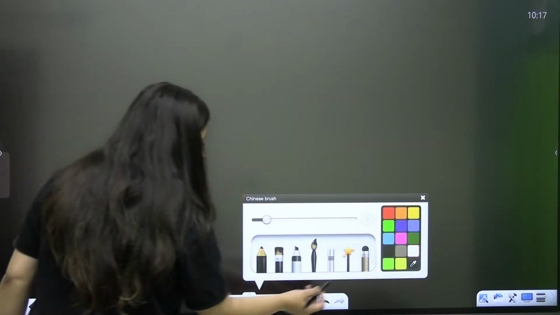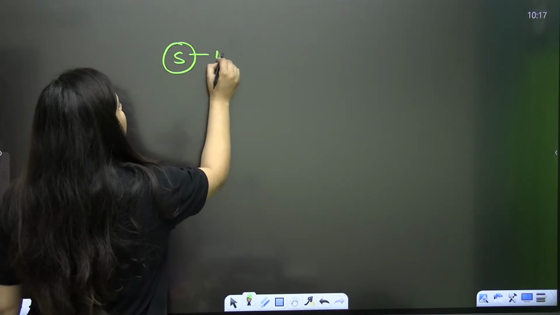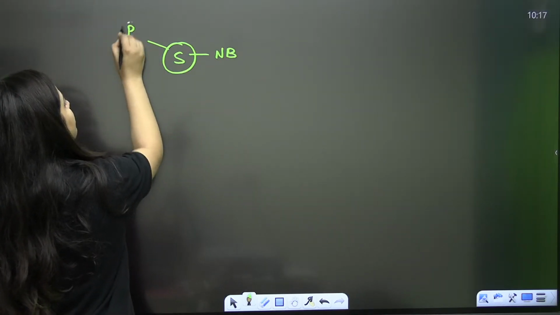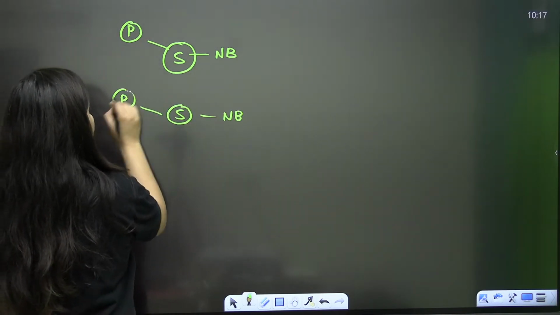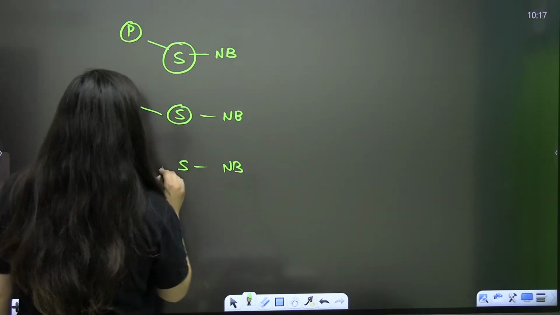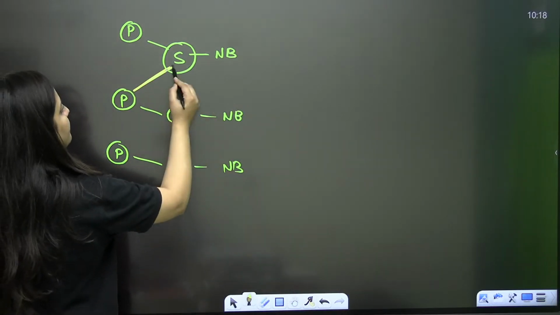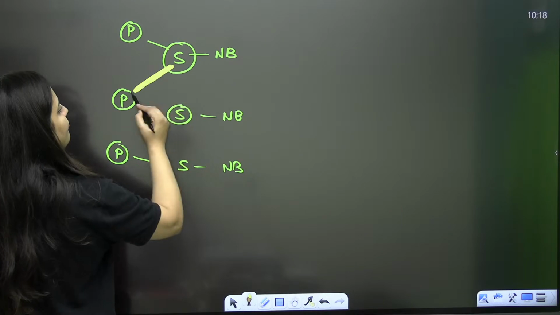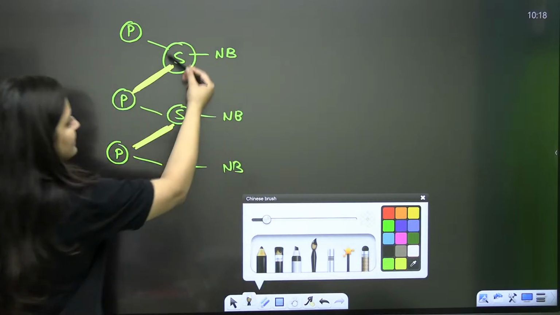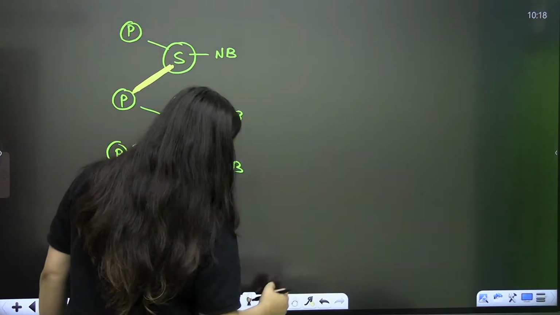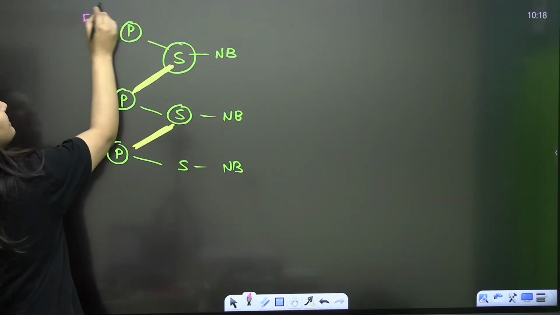Now you know that it is a nucleotide chain. When you talk about that nucleotide, sugar will be there in the center. Here you have the nitrogenous base and here you have the phosphate. Sugar, nitrogenous base, phosphate. And for making the polynucleotide chain, the sugar will join with the phosphate. Here also the sugar will join with the phosphate. So that is a polynucleotide. Here it has a phosphodiester bond. This is what we covered in the last class, that 5' end.